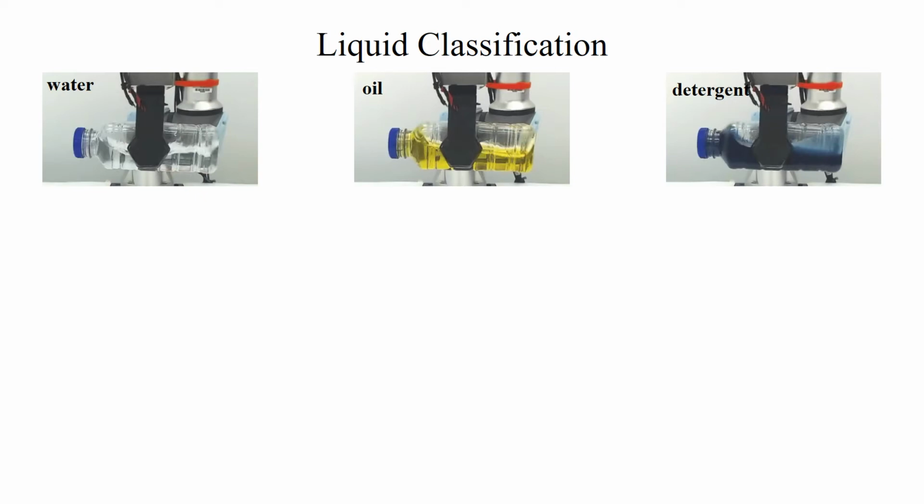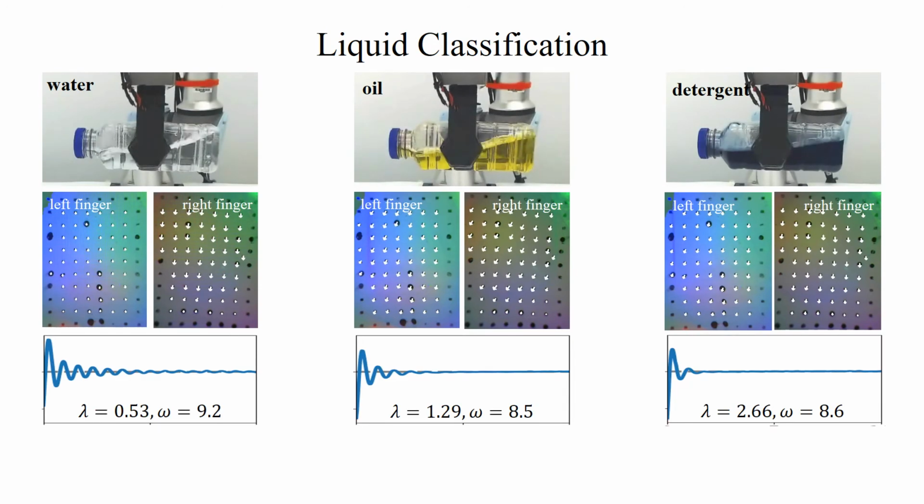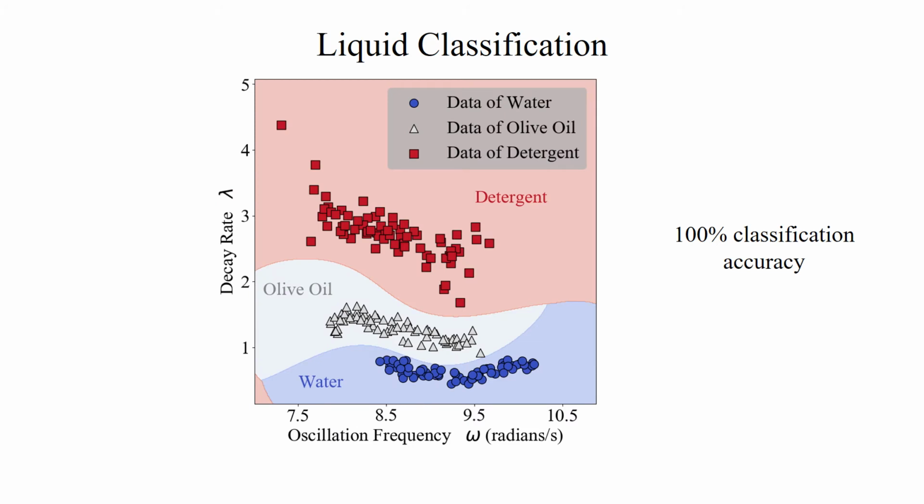First, we try to classify three common liquids: water, oil, and detergent. Their viscosities are different, leading to different oscillation decay rate lambda, which can be perfectly extracted by our method. We achieve 100% classification accuracy for water, oil, and detergent, even without fixing their weight and amount. In addition, the model can be trained with only 24 data points, showing our method is data efficient.